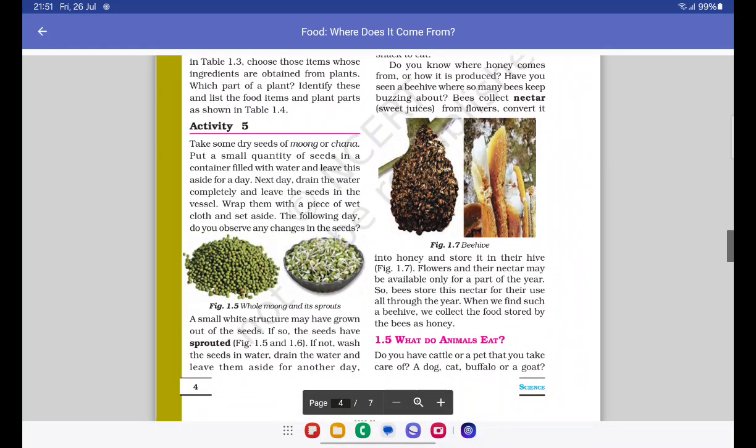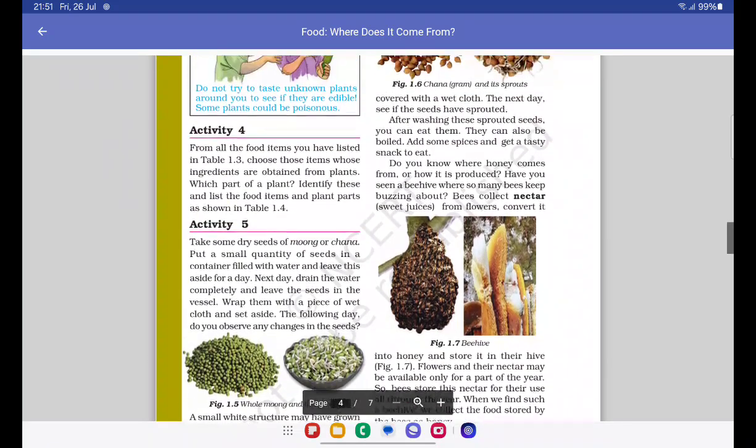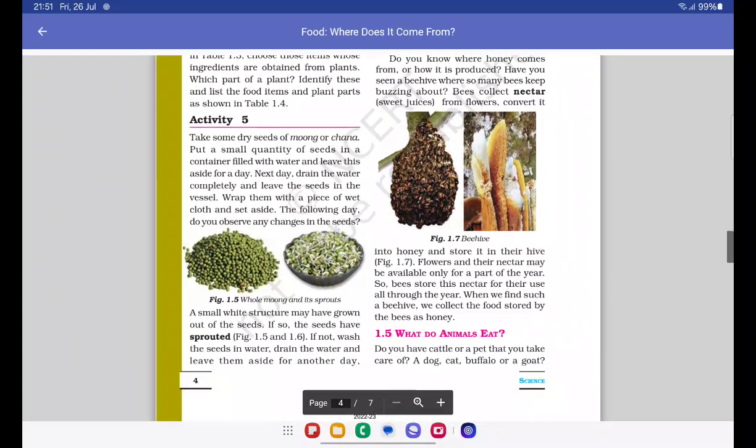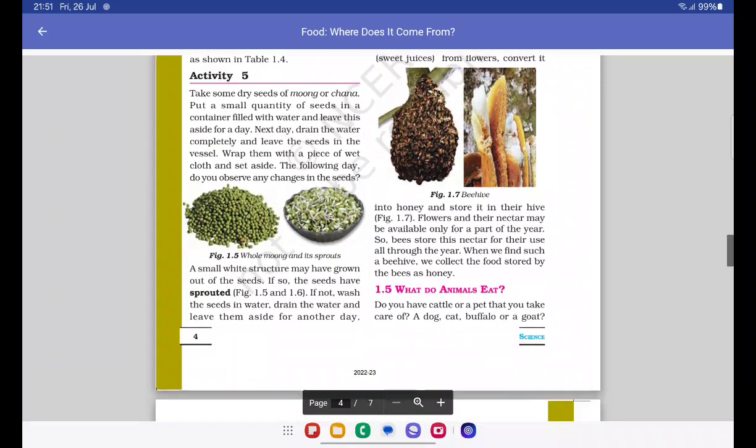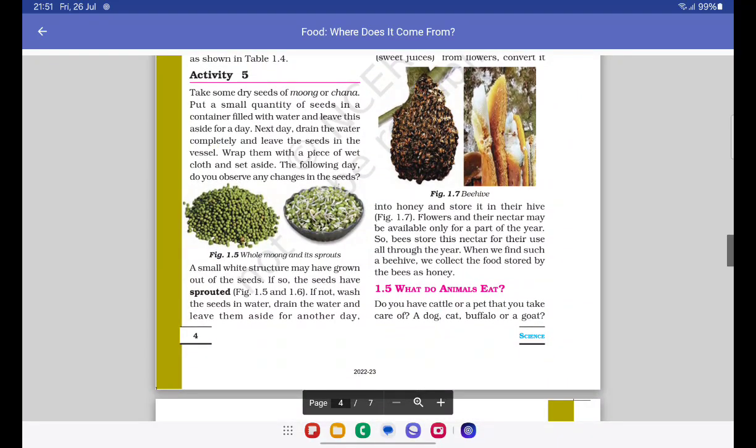So activity 5. Again, I sincerely ask you to perform all these activities because they are really helpful in the long run. Take some dry seeds of moong or chana. Put a small quantity of seeds in a container filled with water and leave this aside for a day. Next day, drain the water completely and leave the seeds in the vessel. Wrap them with a piece of wet cloth and set aside.